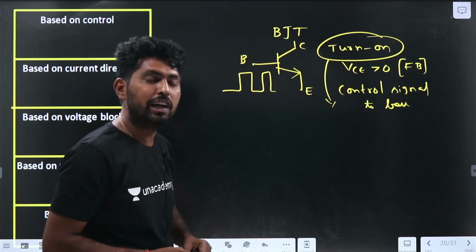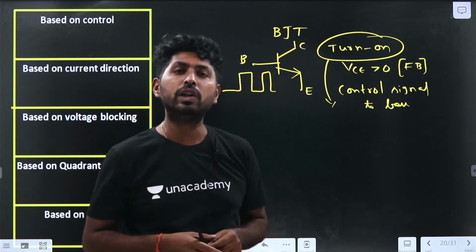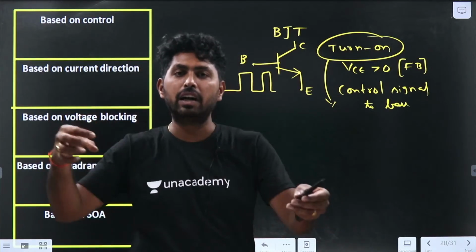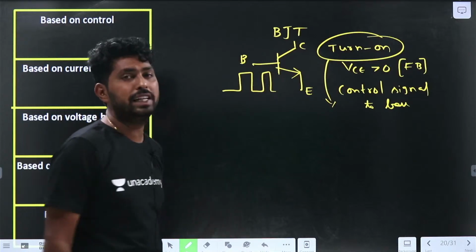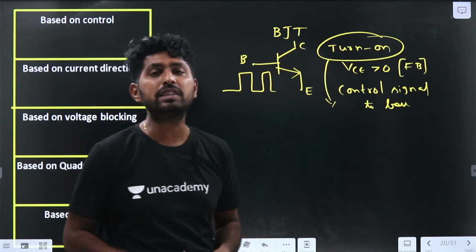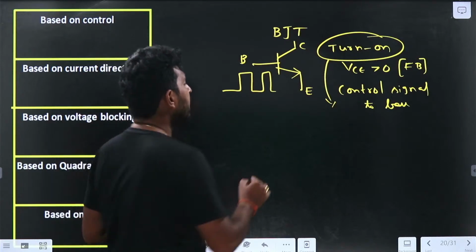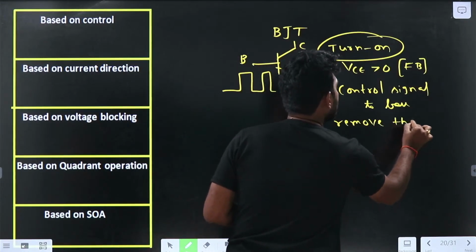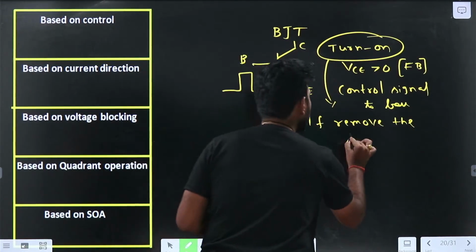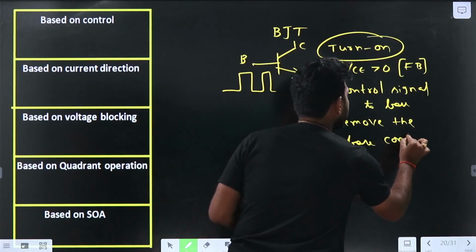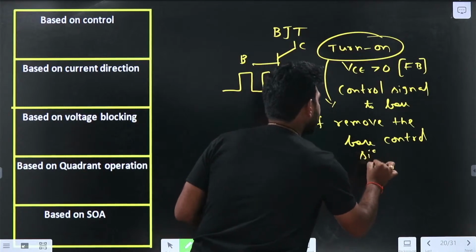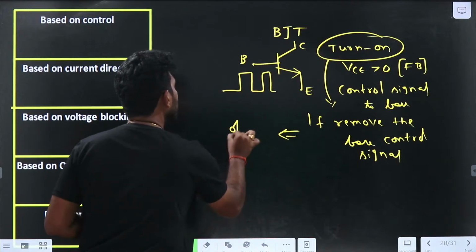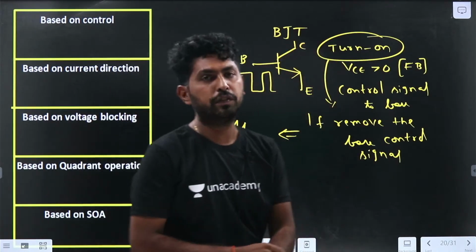To turn off the BJT, what do we have to do? We need to make the base current 0. If I remove the base pulse, or the base current, what happens? Even though it is in forward bias condition, the device will be in the turn off state. If I remove the base control signal, the device will be in the off state. So these are the turn on and turn off conditions for the BJT.